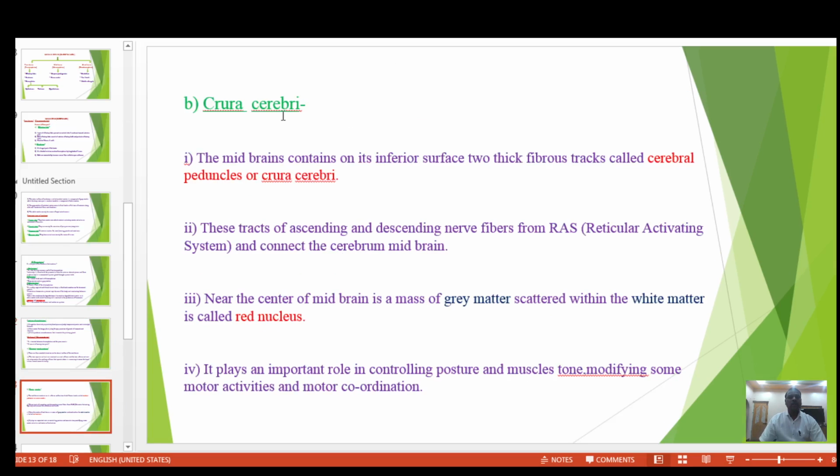Next part is called crura cerebri. The midbrain contains on its inferior surface two thick fibrous tracts called cerebral peduncles or crura cerebri. These are tracts of ascending and descending nerve fibers from the RAS, the reticular activating system, and connect the cerebrum and midbrain.